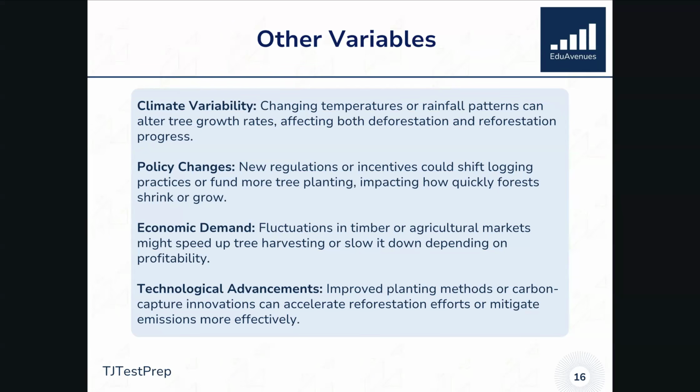So for example, climate variability can wildly affect the growth rate of trees. It can affect deforestation and reforestation progress. There could always be policy changes. We see that happening quite frequently, especially around environmental topics. There could be fluctuations in economic demand, which might speed up reforestation or deforestation. And there may also be advancements in technology that enable us to reforest more quickly or even deforest more quickly.